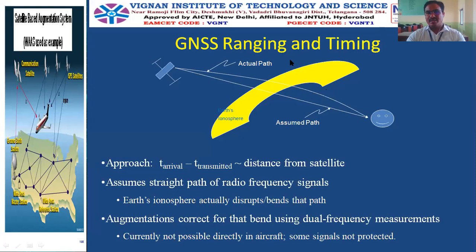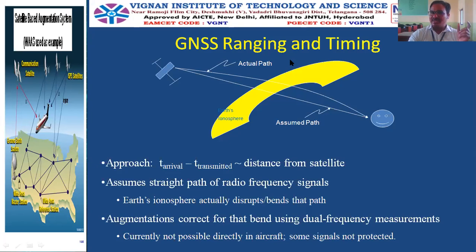So is this topic clear? How do we calculate the distance of a user or the object which is to be navigated from a satellite? We use a simple formula: distance is equal to speed into time. Speed is the speed of light, because the radio frequency signal sent from the satellite and received at the receiving end travels at the speed of light.